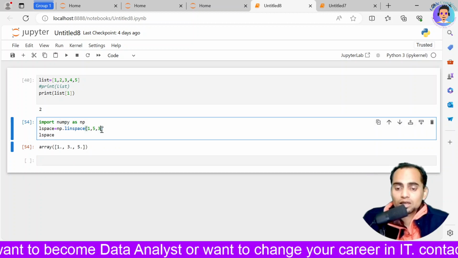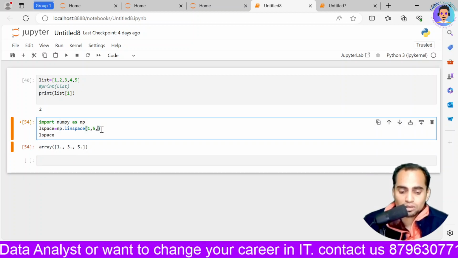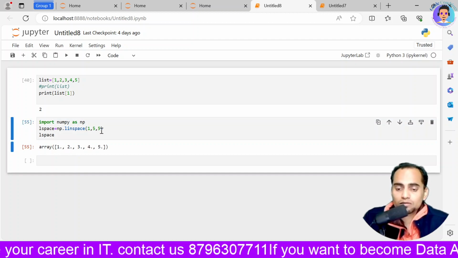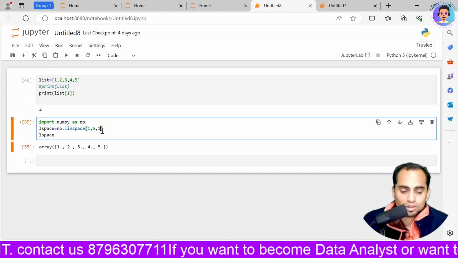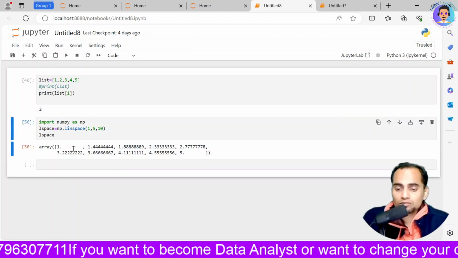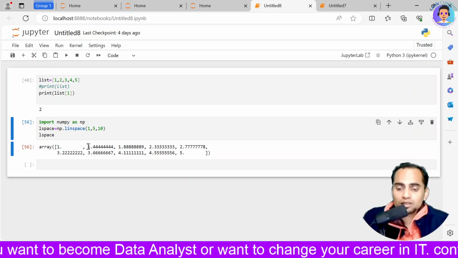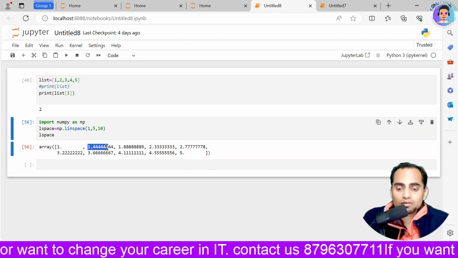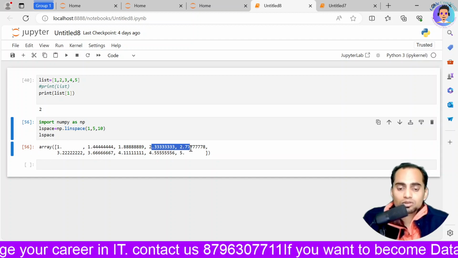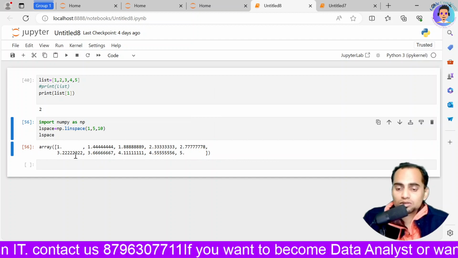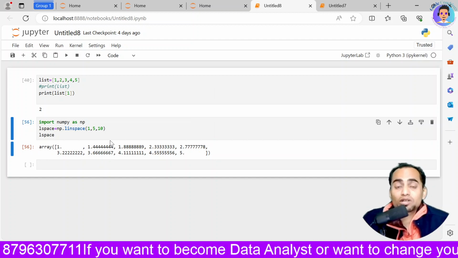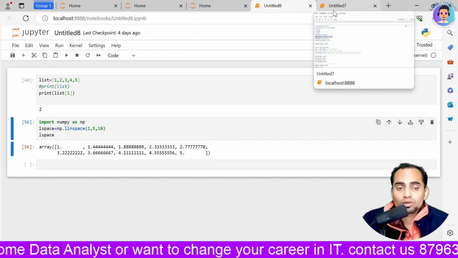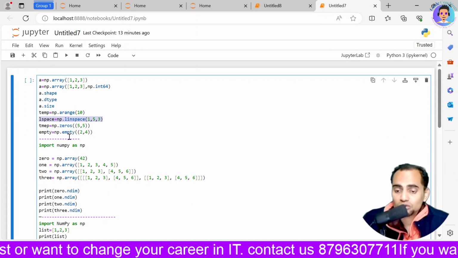If I want 5 equal distance values, it is going to give me 1 2 3 4 5. If I want 10 values, it is going to give me values which are separated equally, at an equal distance from each other. So this is going to be at an equal distance from this one, and this is going to be at an equal distance from that one. It is basically going to create a sample data set for me to analyze, and how it is used, we are going to see.